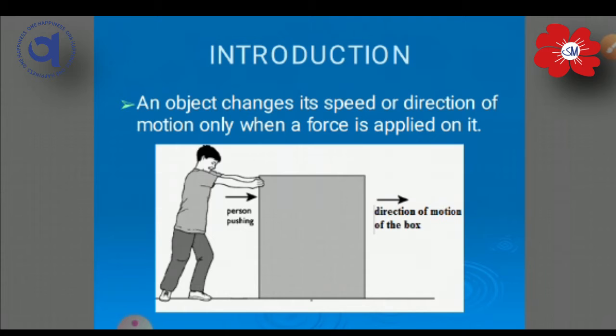Some effects of force are also important to learn: force can change the speed or direction of motion. Here you can see this boy is applying force to change the box's position. Due to contact or muscular force, the box is going to move. So we can say an object changes its speed or direction of motion only when force is applied on it.